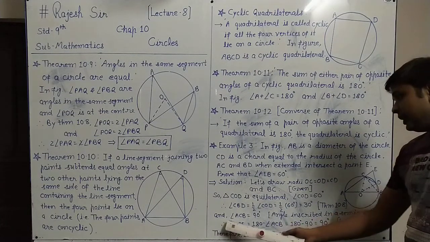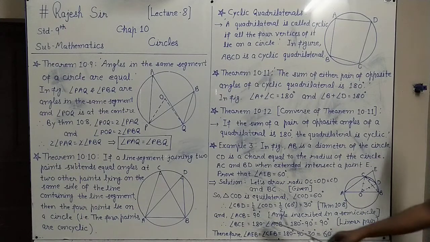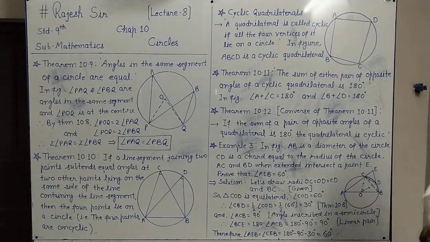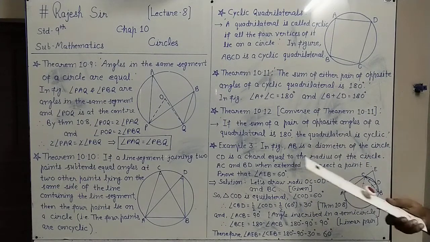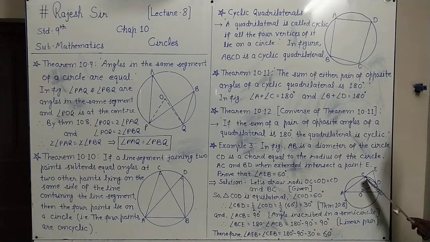And one more thing, angle ACB. Now you see, because BC is joined, angle ACB, this angle, is 90 degrees. The reason is angle inscribed in a semicircle, because AB is a diameter, it is given. Angle ACB, angle inscribed in a semicircle, it is, and it will be 90 degrees. This is also one of the rules, you know. In a semicircle, by the diameter, whatever angle is made on the semicircle is 90 degrees. So here we have angle ACB is 90 degrees.